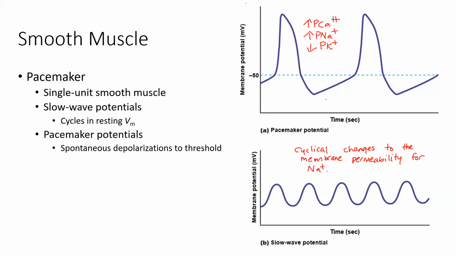And we know that potassium is also positively charged, but it has the opposite electrochemical driving force. So it's going to try to get out of the cell. And so if we let potassium leave the cell in excess quantities, that ends up being a depolarizing event, which will also be more likely to get us to threshold and to spontaneously depolarize the cell. Okay, so these types of events can contribute to the spontaneous depolarization that we see with single unit smooth muscle, and eventually we'll talk about it with cardiac muscle as well.